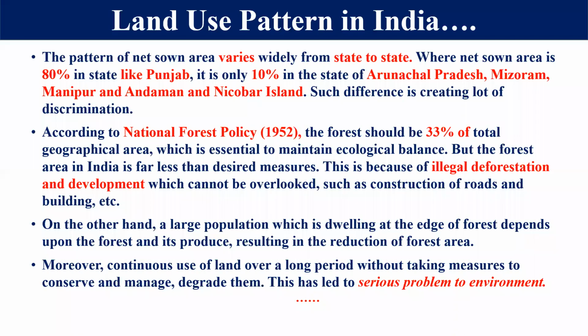Now, student, let's think about it. The net sown area varies widely from state to state. So why is it different? First of all, there are some places like Punjab and Haryana, where more than 80% of the area is used as net sown area, because it has favorable climatic conditions and the northern plains of India. That's why 80% of the land of these states can be used.